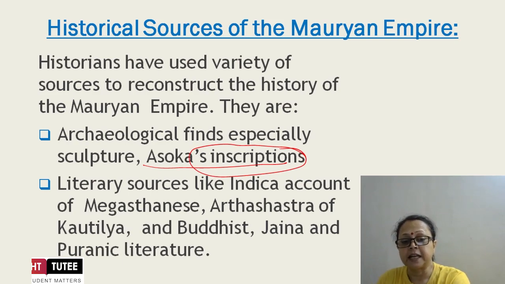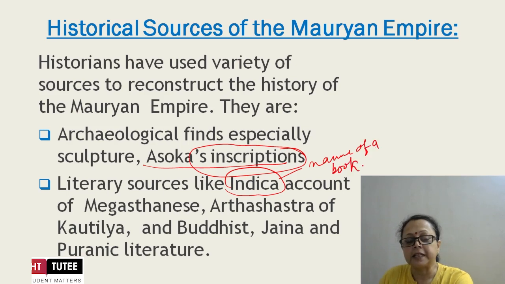Literary sources like Indica. Indica is the name of a book. This is the account of Megasthenes. Megasthenes was a Greek ambassador. When he visited India, he wrote about what he had observed. According to his experience, he wrote everything in the book Indica.